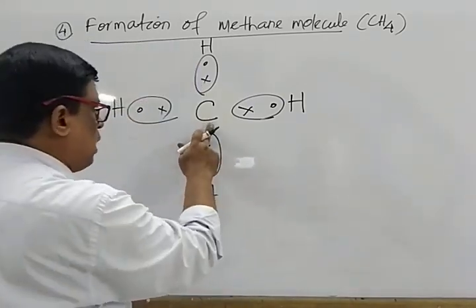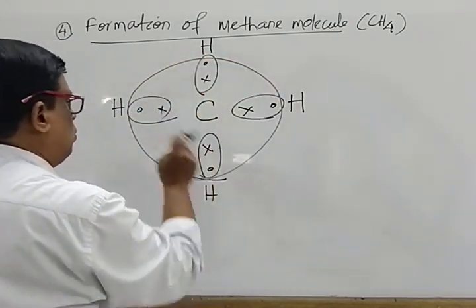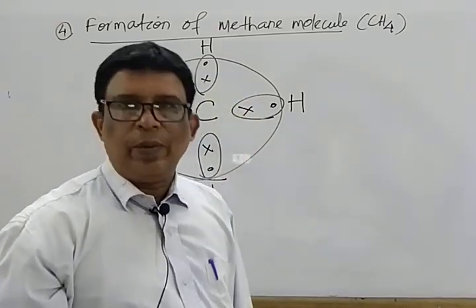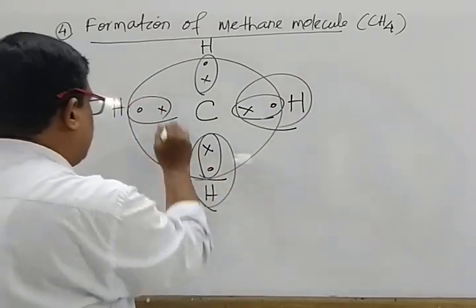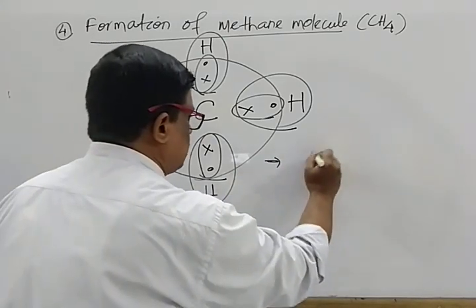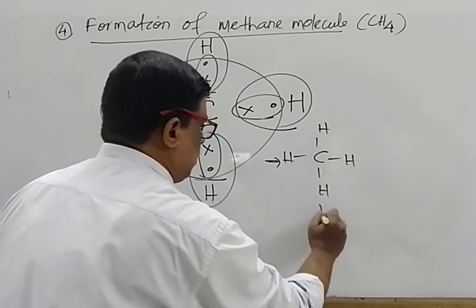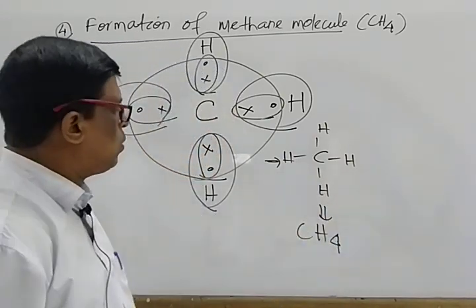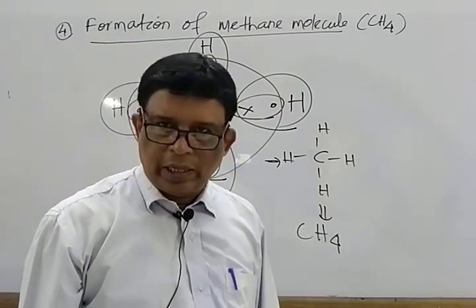Mark that. Carbon utilizes all these 4 shared pairs, 2, 2, 2, 2, resulting in the formation of 8 electrons, the nearest noble gas configuration. While hydrogen utilizes 1, 1 share, possessing the helium configuration, resulting in the formation of 4 single bonds, and the CH4 molecule. It is heteroatomic and single bonded. That is the example of methane.